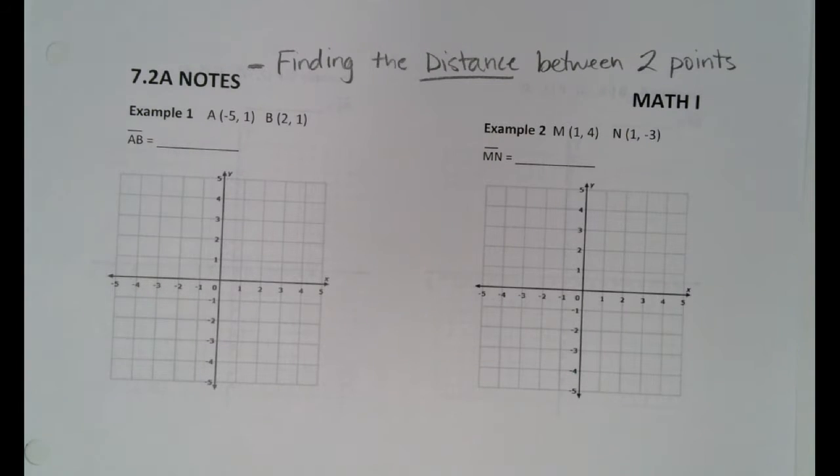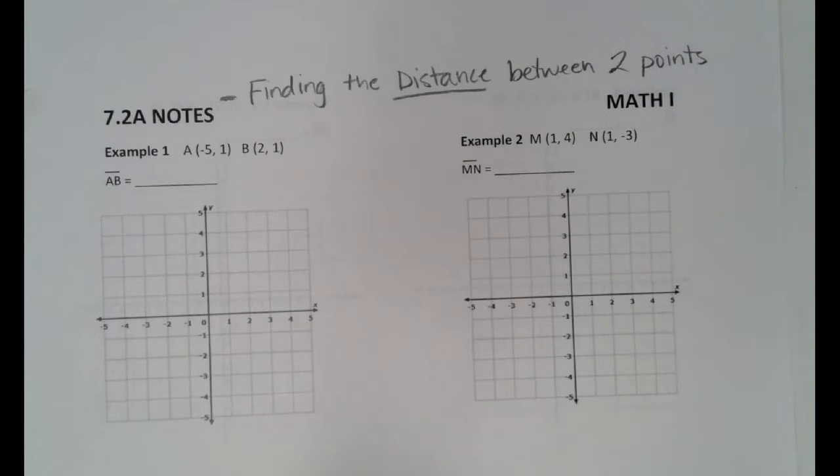In the real world, if you need to find the distance between 2 points, let's say I want to know the distance between me and the door, what would we do, guys? Measure it, right? We'd take out a ruler, or probably not a ruler, that's not very long, a tape measure, right? And we'd measure it, okay? That's exactly how you find the distance between 2 points. You measure it. Now, on a graph, it's no different. You measure it. But there are certain ways that you measure it, okay?